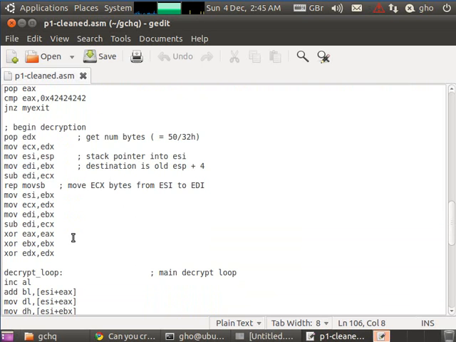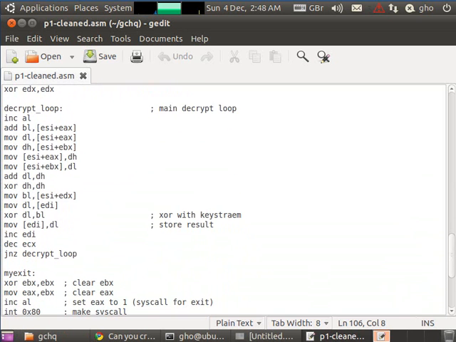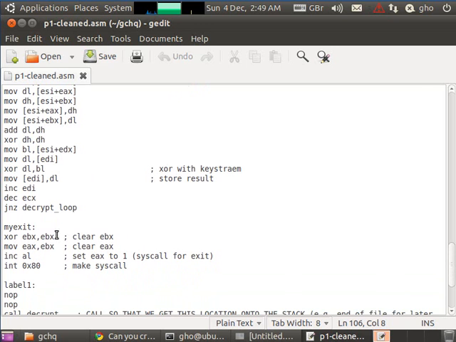The next section of code copies a handful of bytes from the end of the program into the stack into data memory. The reason it does this is because memory in the code isn't normally modifiable, so if we put it into the stack we can modify it. In this case we're going to decrypt it and actually produce the result. Once we've got the data to decrypt into the stack, this loop here runs through the data, decrypting it against the key stream which we extracted earlier, and this last bit of code here makes a call to the operating system just to terminate the program.